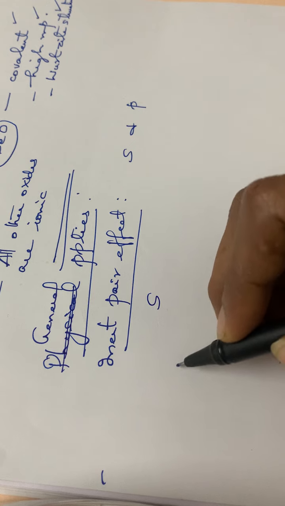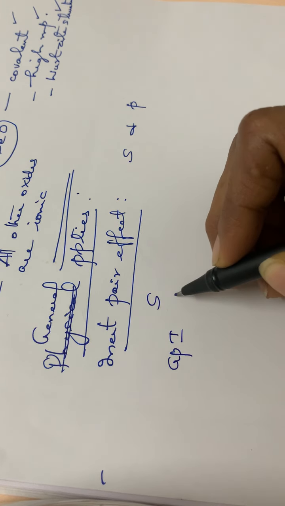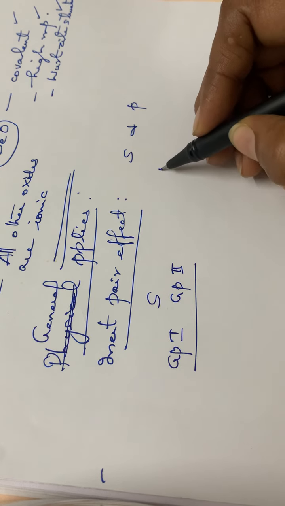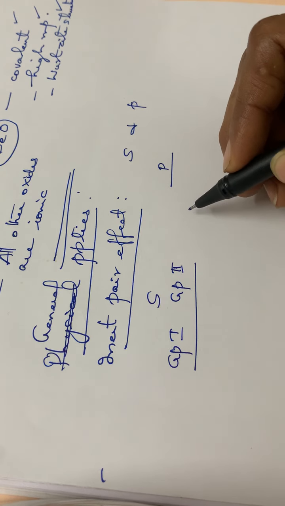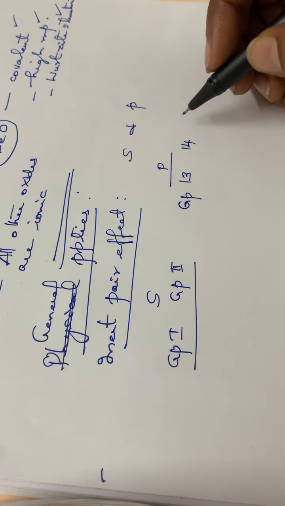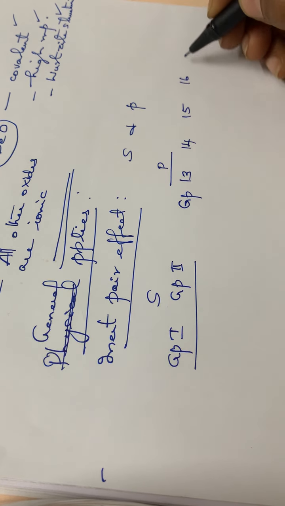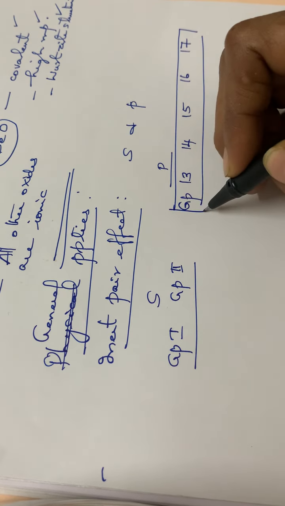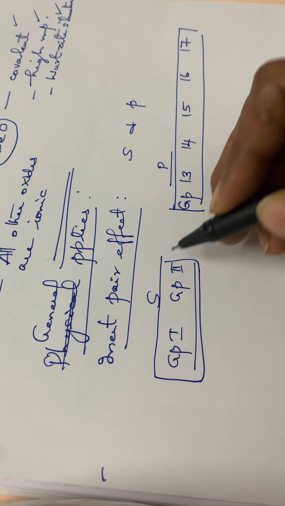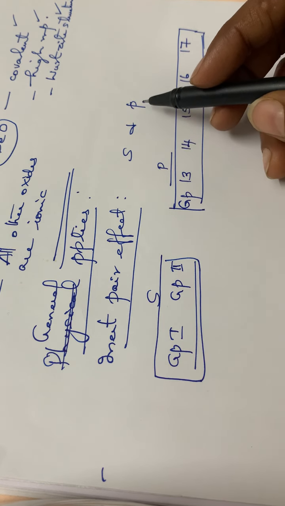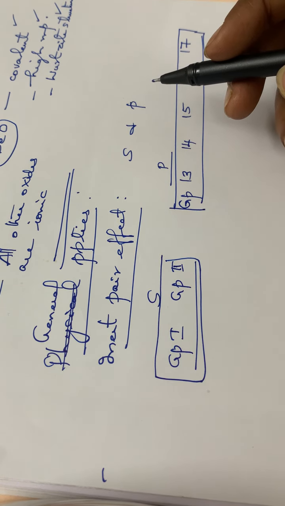S block elements means group 1 and group 2. Then coming to the p block, what all groups will be coming? Group 13, then group 14, then 15, 16 and 17, isn't it? So all these groups come under the p block. S and p block constitute the representative elements, and this inert pair effect is applicable for both s block as well as p block.